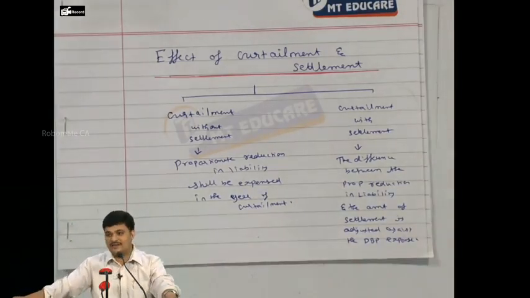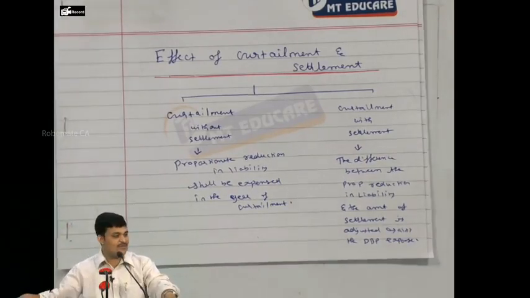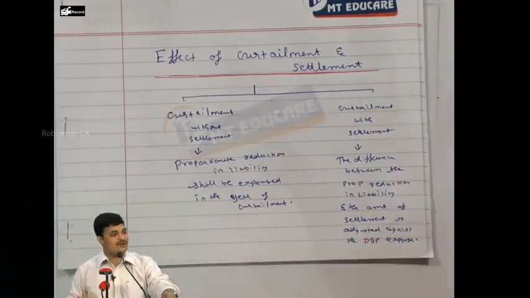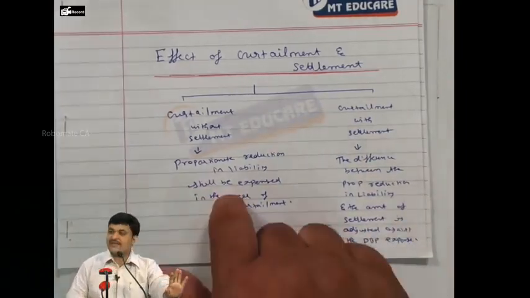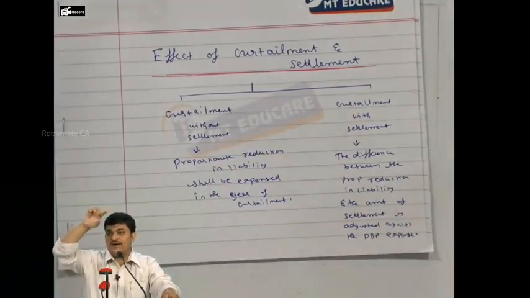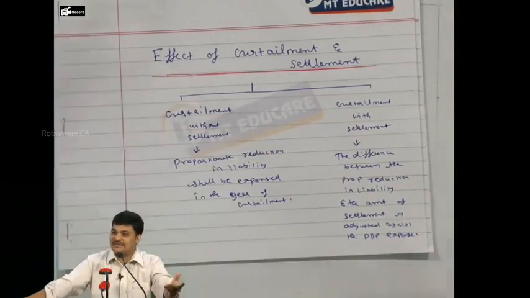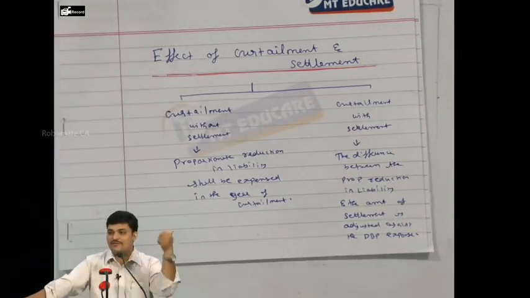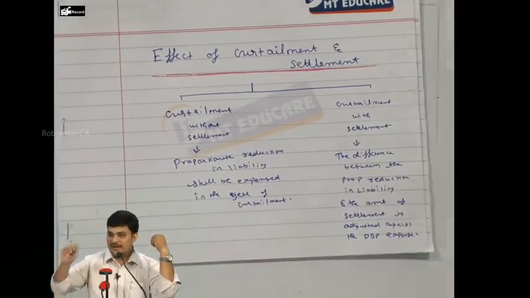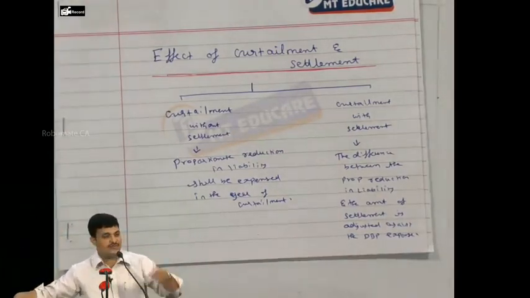If it is more, then it is a loss. If it is less, it is a gain. It will be adjusted against the expenses. That's all. Understood? Which means liability will be reduced by 50,000, whether settlement is there or not. So with settlement or without settlement, liability is reduced by 50,000. The entire reduction may go to P&L, or only the difference in settlement will go to P&L, depending upon whether settlement is there or not. Suppose we are paying 60,000, which means 10,000 will be adjusted in the P&L. So it is like liability 50,000, expense 10,000, to bank 60,000.